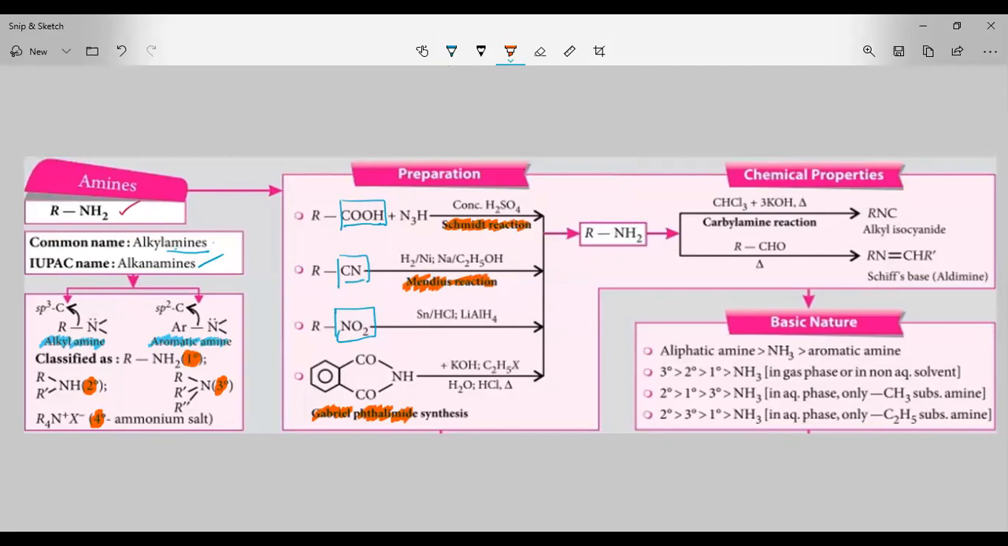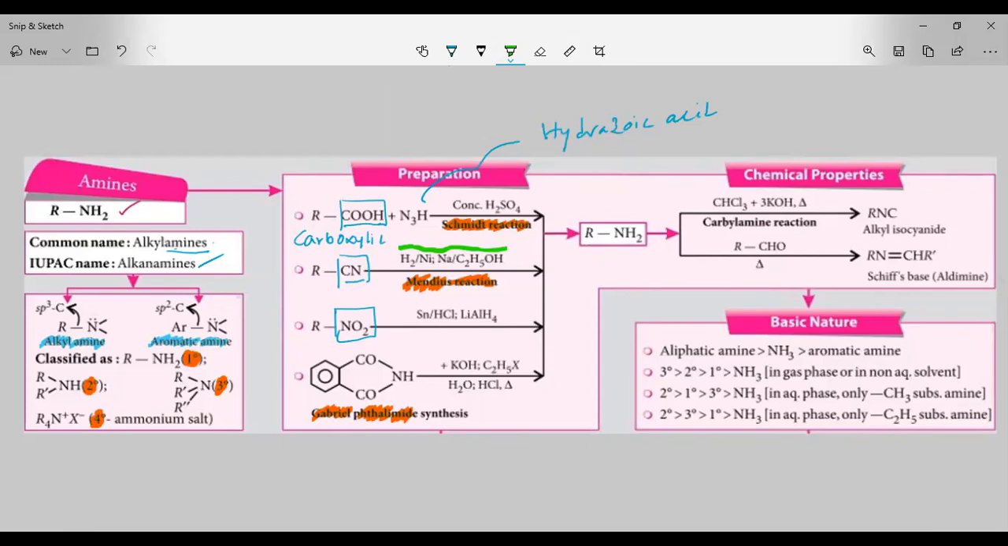Okay, let us enter into preparation. When you take a carboxylic acid, upon treatment with hydrazoic acid, N3H, we call it hydrazoic acid, and with concentrated H2SO4, we get the amine. Next, you take alkyl cyanides. Alkyl cyanides upon reaction with hydrogen in the presence of nickel, or sodium in the presence of ethanol, give the amine.